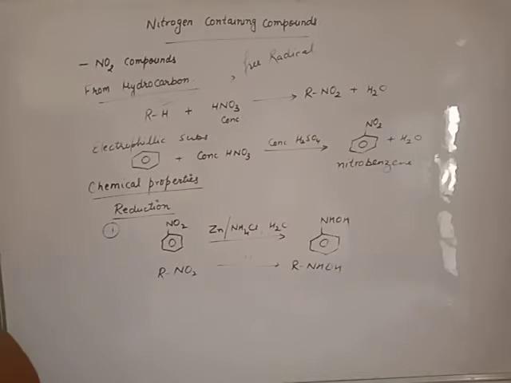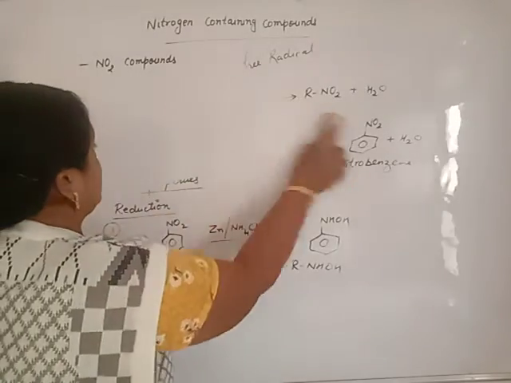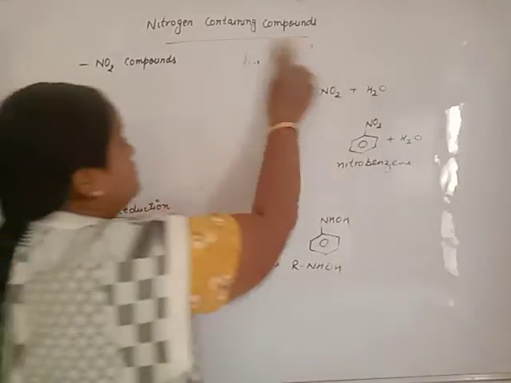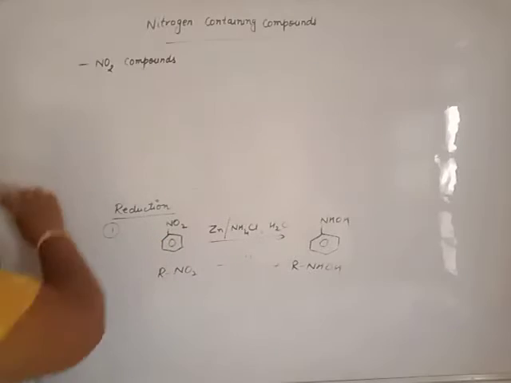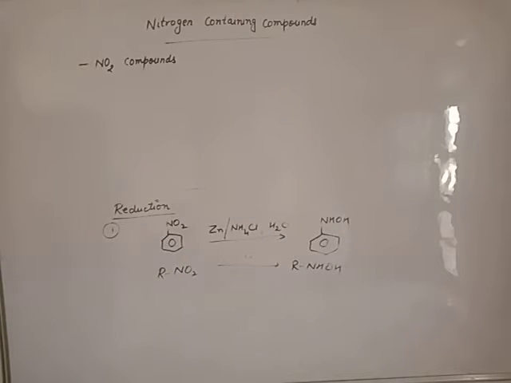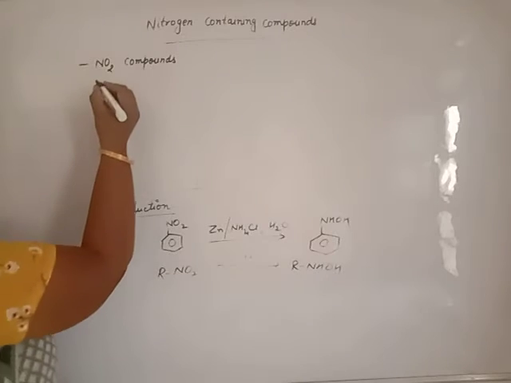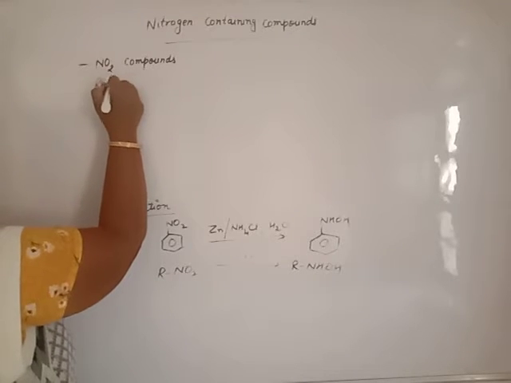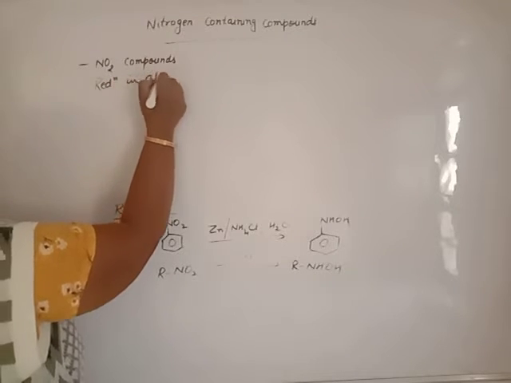If we change to another reducing agent, that is reduction in alkaline medium. If reduction occurs in alkaline medium, then what happens? Beta, reduction in alkaline medium.